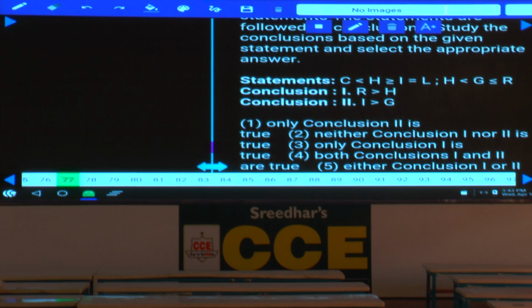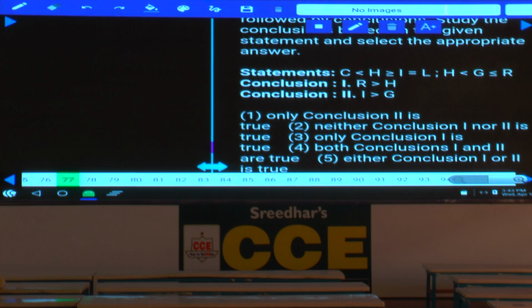Then coming to question number 77. Now in this question number 77, the relation between C, R and H. Now again H is here and R is here. Now the relation between H and R is what? H lesser than R, which implies that R greater than H is true.